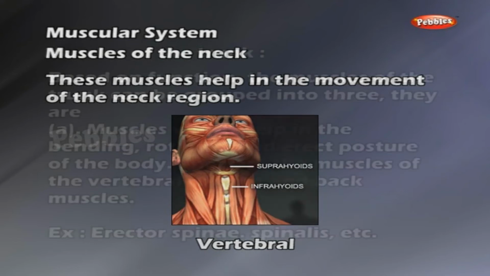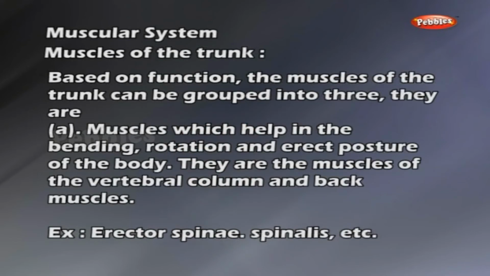Muscles of the trunk. Based on function, the muscles of the trunk can be grouped into three. They are muscles which help in the bending, rotation, and erect posture of the body. They are the muscles of the vertebral column and back muscles. The examples for muscles of the trunk are erector spinae, spinalis, etc.